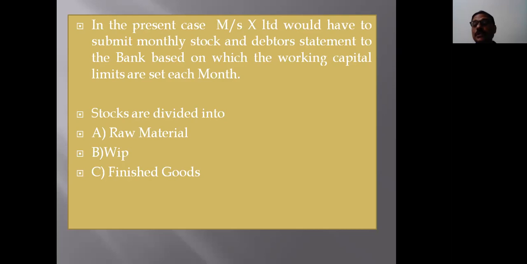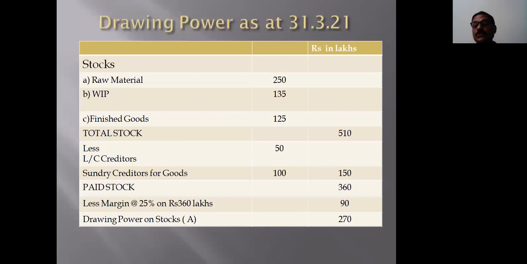The stocks usually are divided into three categories, as you all know. One is raw material, WIP, and finished goods. Whereas debtors usually are considered for less than 90 days. Now, we will consider a situation and compute drawing power of Messrs X Limited as at 31/3/2021.